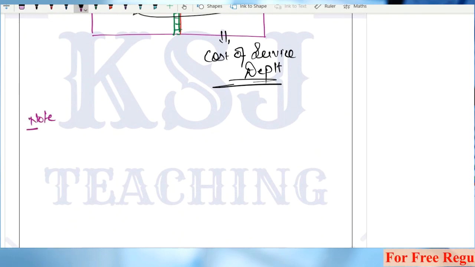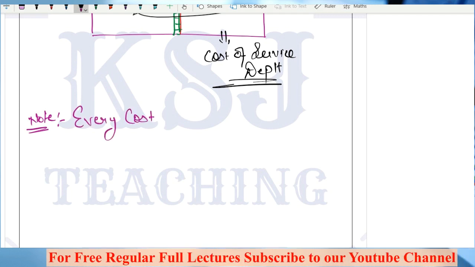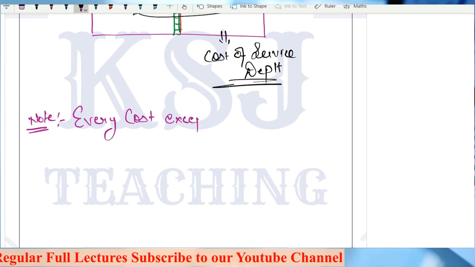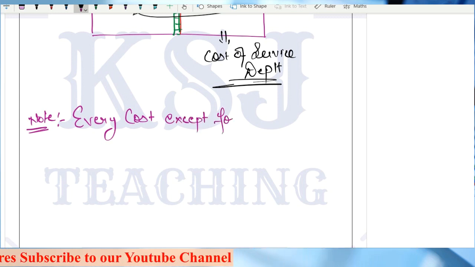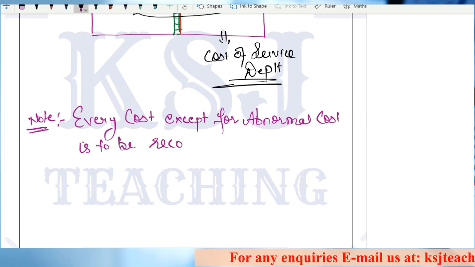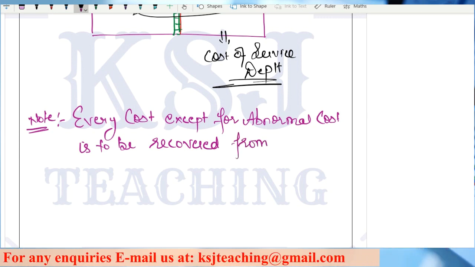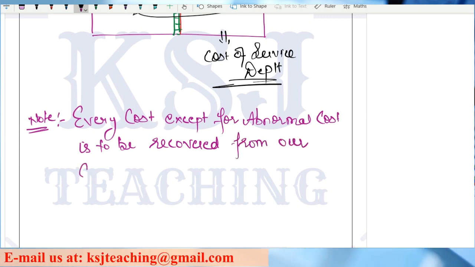This is the general rule of business, right? That every cost, except for abnormal cost, is to be recovered from whom? Recovered from whom, sir? Recovered from our customers, right?